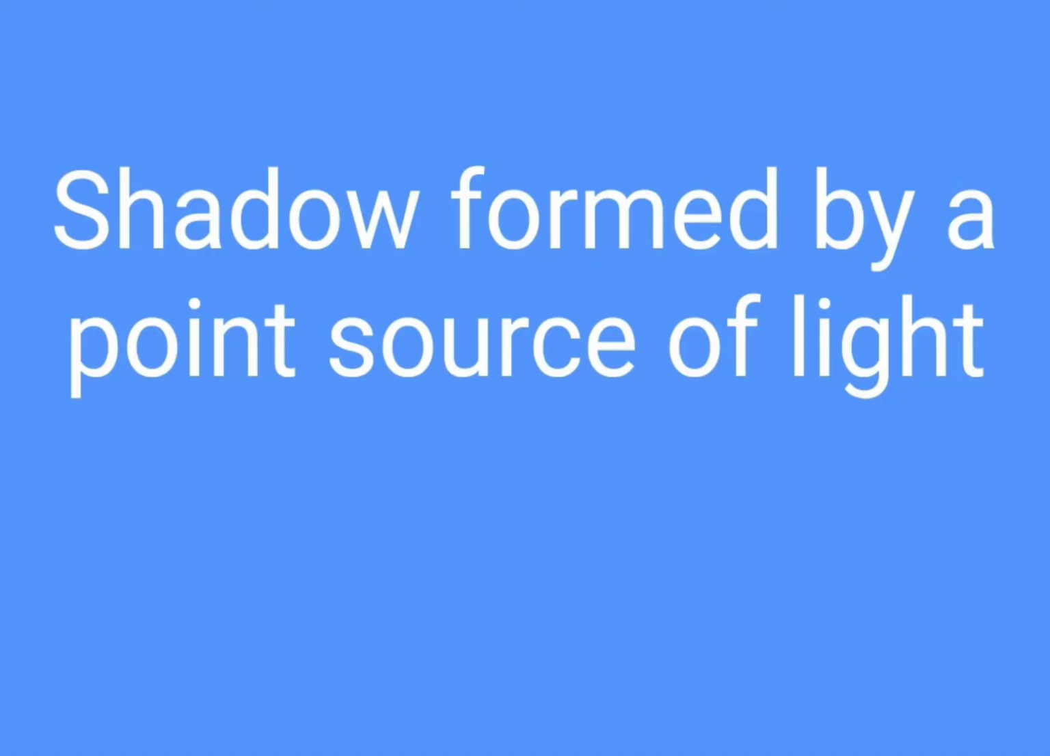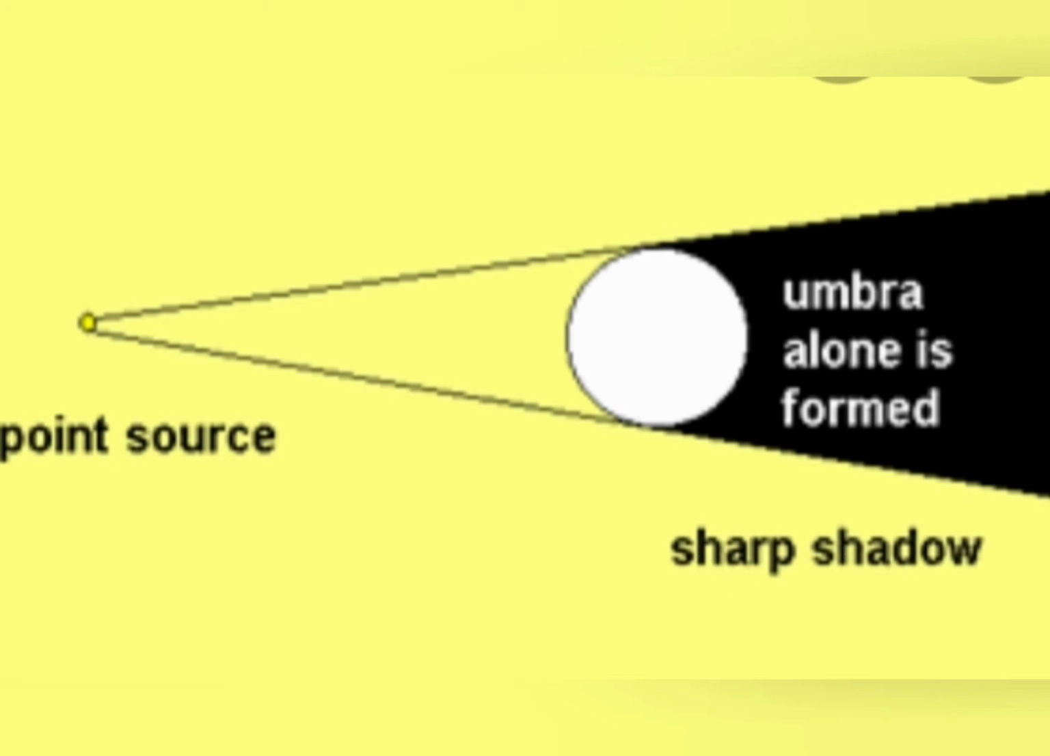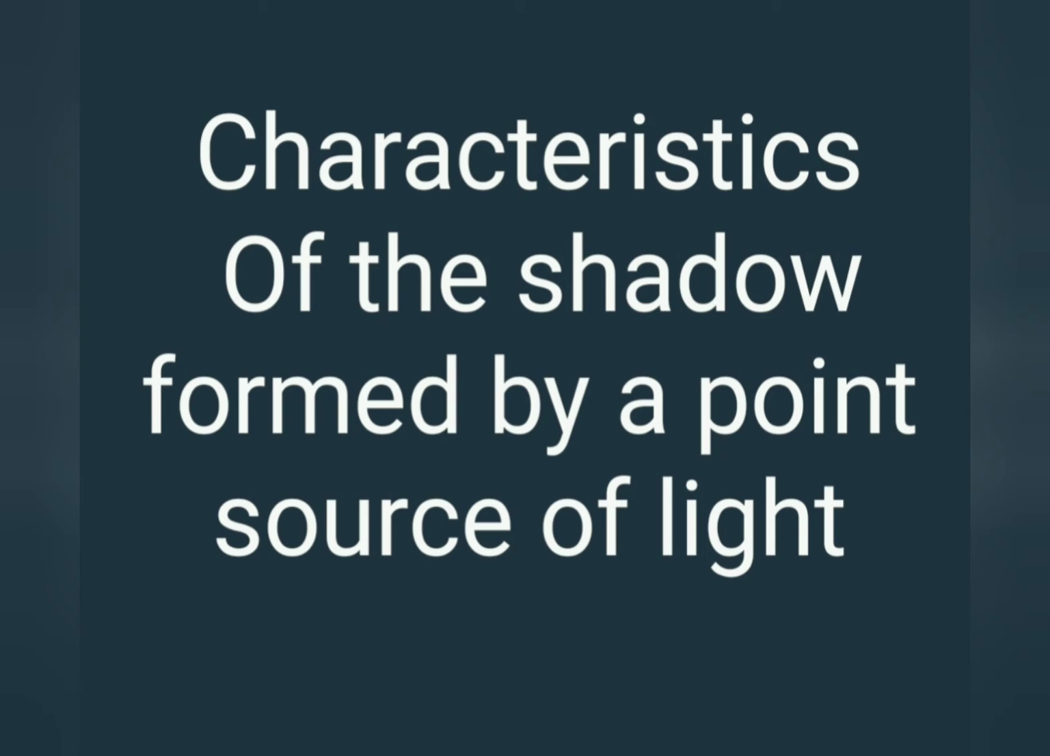Now, the topic is shadows formed by a point source of light. Shadows formed by a point source of light consist only of the umbra region. Now, characteristics of shadows formed by a point source of light. Number one, it has only the umbra region, a completely dark shadow is formed. Second one, sharp at the edge. Third one, bigger than the size of the object.